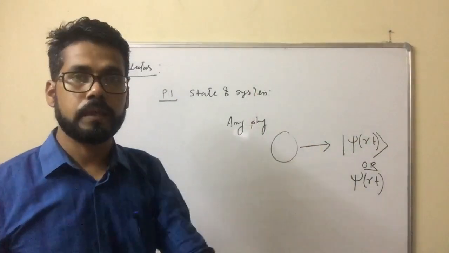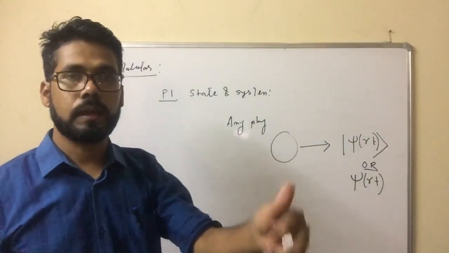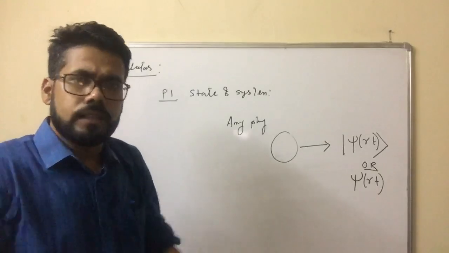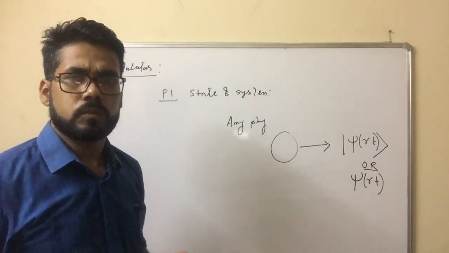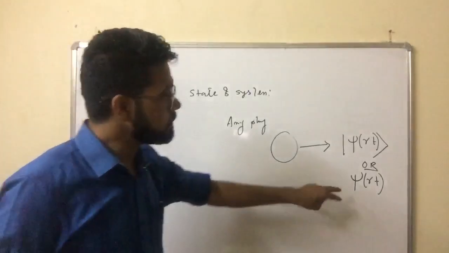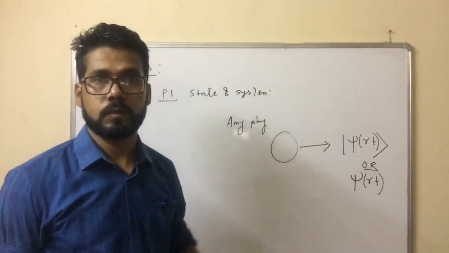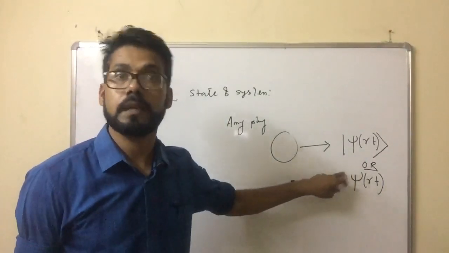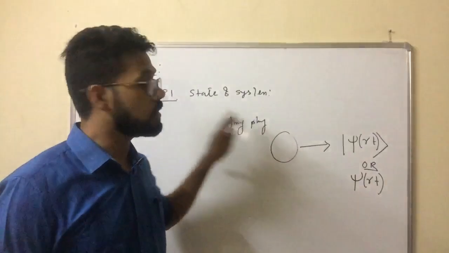For example, momentum, energy, eigenvalue, Hamiltonian, all the necessary information about the system can be extracted from the wave function. The wave function must have that type of behavior. This is called the state of the system.